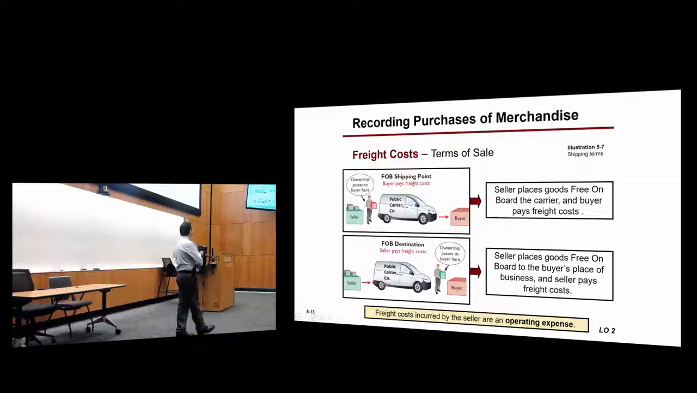So in the first case, when it is free on board shipping point, remember, free on board FOB shipping point means free for the shipping point. Who's the shipping point? Who's shipping the products? The seller. So it's free for the seller. If it's free for the seller, who's paying for the shipping? The buyer.